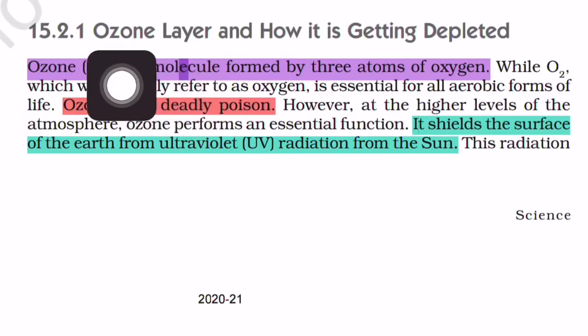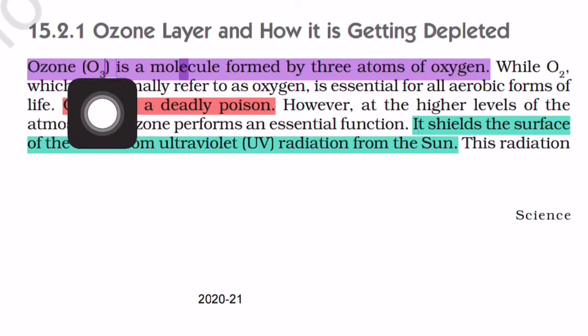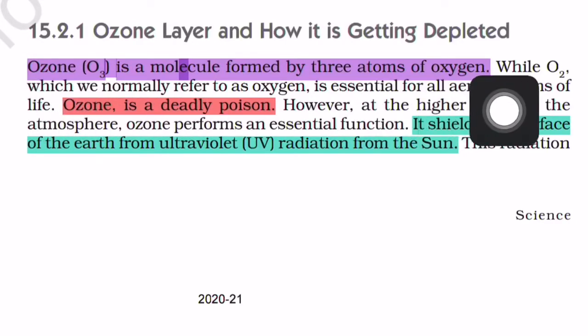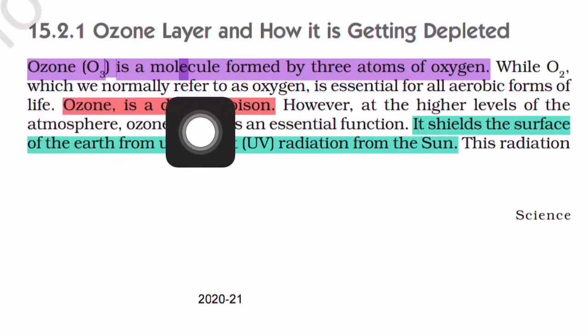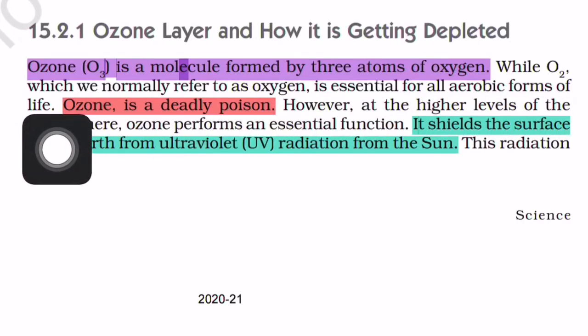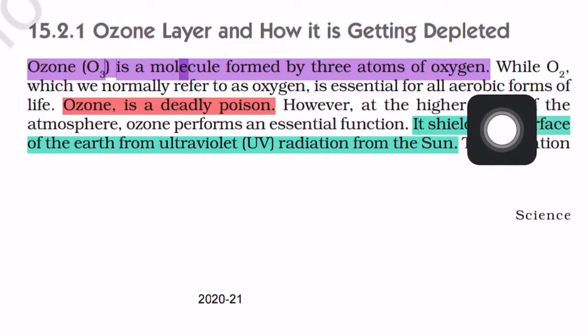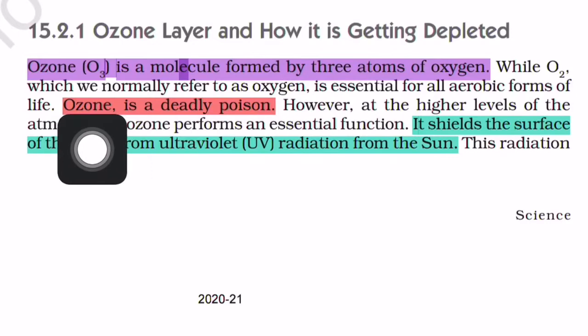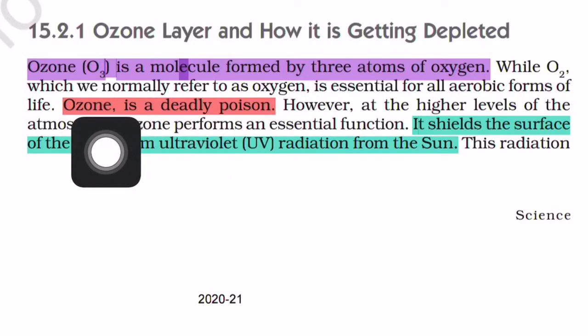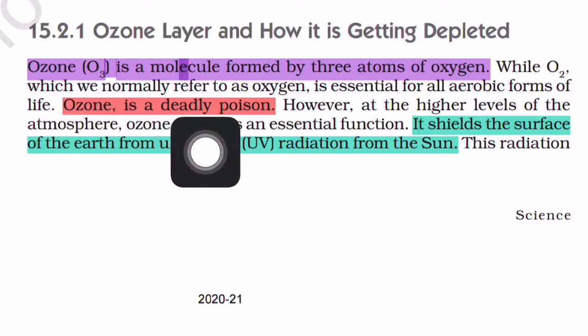So what is ozone? Ozone is a molecule formed by 3 atoms of oxygen. That means in ozone there are 3 atoms of oxygen and it forms the O3 molecule. This O3 molecule is called ozone, while O2, which we normally refer to as oxygen, is essential for all aerobic forms of life. As you know, oxygen is required for aerobic respiration, that means for all animals. But ozone is a deadly poison. Although ozone is formed by oxygen atoms, it is very poisonous for every individual.